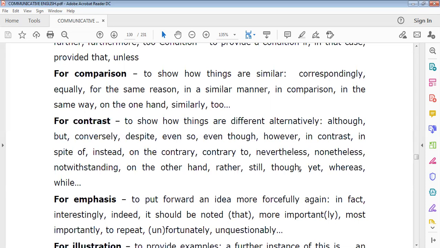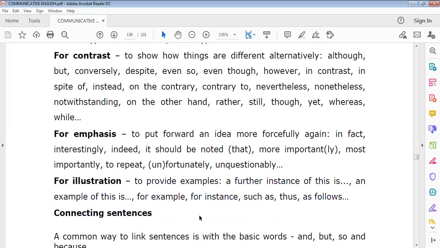Then for contrast, where one thing is totally different from another, to show how things are different: alternatively, although, but, conversely, despite, even so, even though, however, in contrast, in spite of, instead of. So these are all the words for contrast. Then for emphasis, to stress something or put forward an idea more forcefully: again, in fact, interestingly, indeed, it should be noted. So these are all the words used for emphasis.